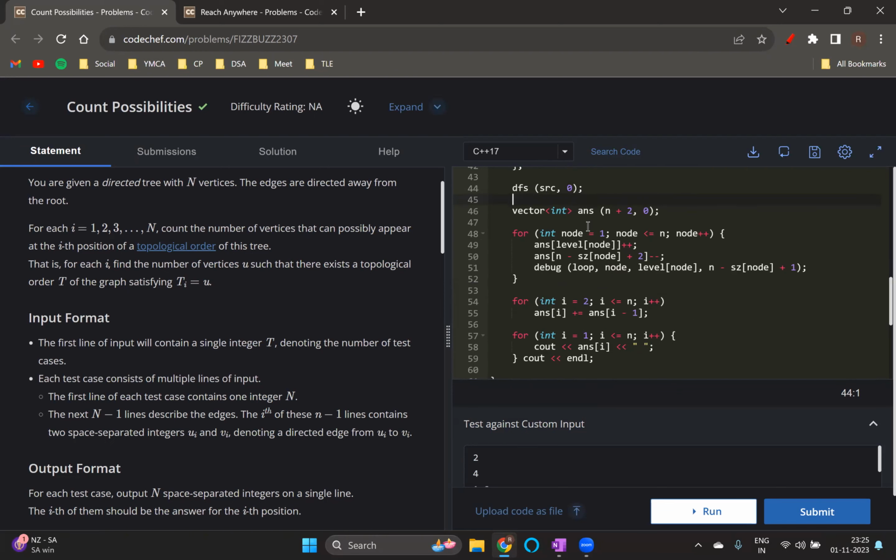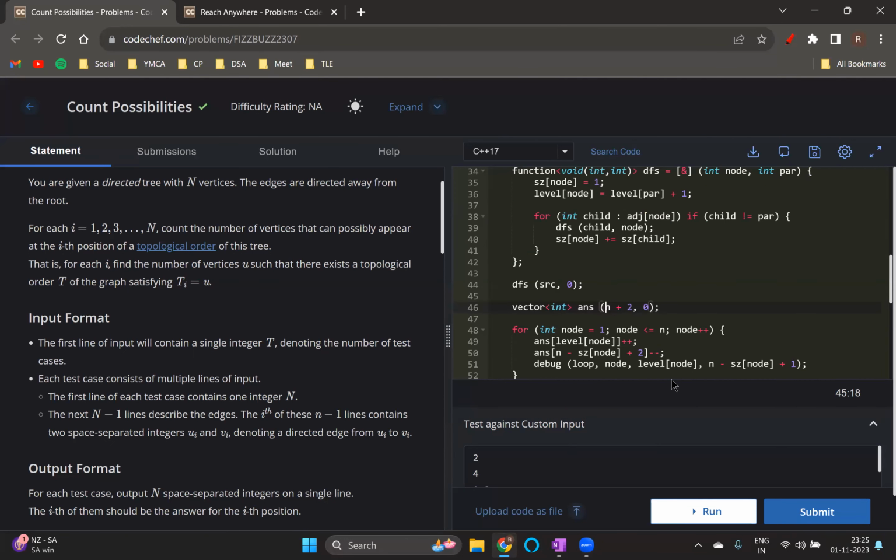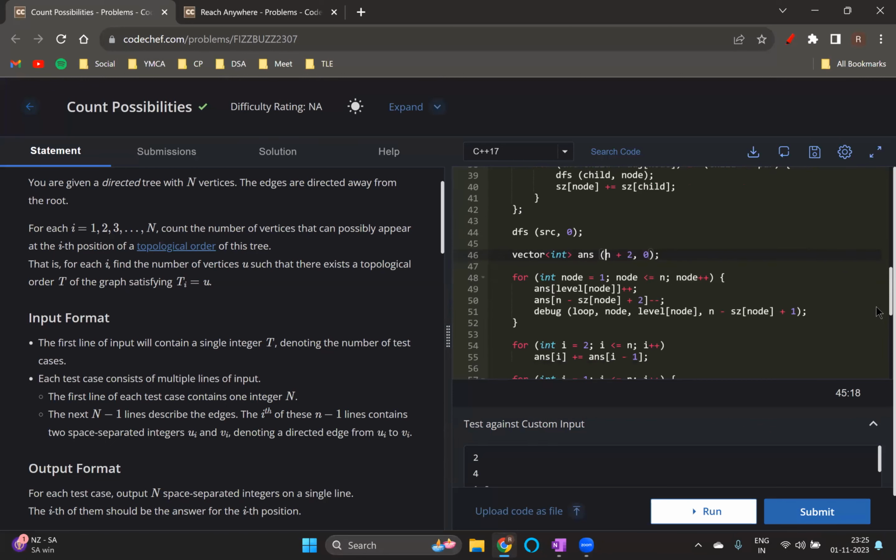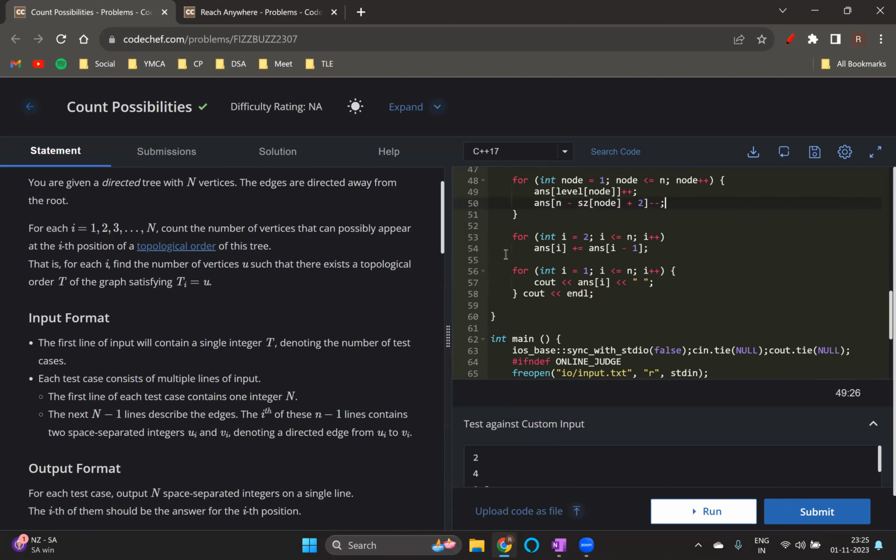After that, we can have an answer vector, in which here I have used the array difference technique, where I'm incrementing the starting range and decrementing the ending range plus one. After that, taking the prefix sum of this array to get the answer and then printing it. So that's how we can do this problem.